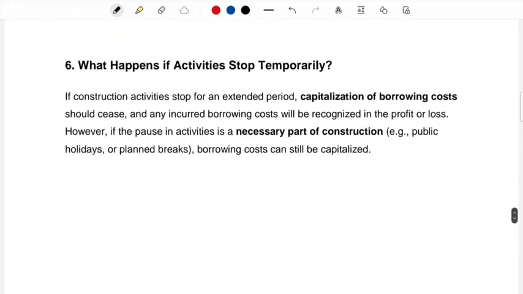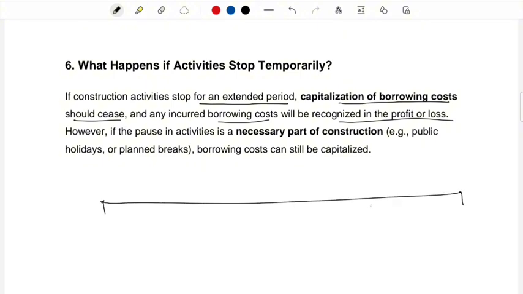Okay, so what happens if activities stop temporarily? If construction activities stop for an extended period, capitalization of borrowing cost should cease. Stop capitalizing, and any borrowing cost incurred will be recognized in the profit or loss. So it can happen, it is common. For example, across this timeline you have, let's say, the 1st month here, 6th month, and this is the 12th month of the construction.